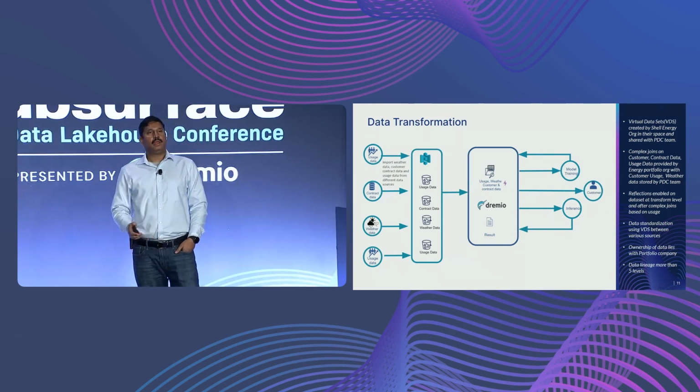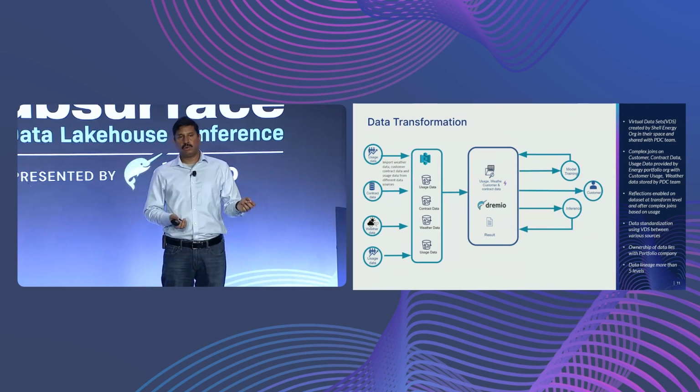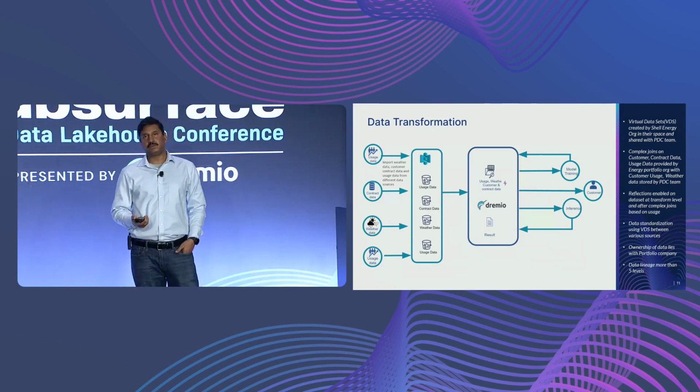Okay. And the other thing that we do is data standardization. As I said, we get vendor data and usage data internally from Shell Energy and from external vendors. So when we join this data, we have to make sure it is the same across sources. Column names could be different from different vendors. So it's simple things like changing the column names and making sure the metrics are in the same standard, right? We don't want kilowatts in one place and watts in another. Those kinds of simple standardizations we sometimes do in Dremio too.